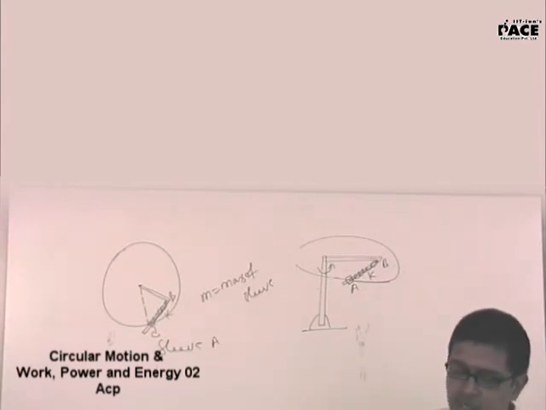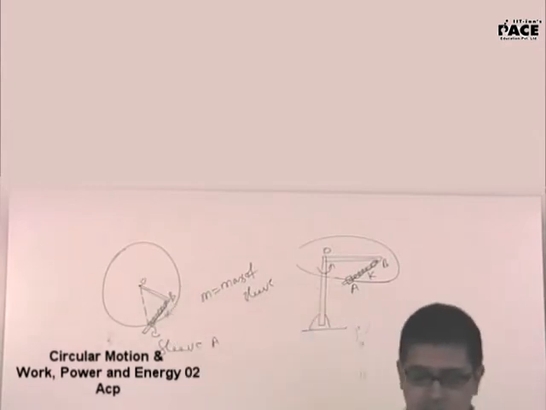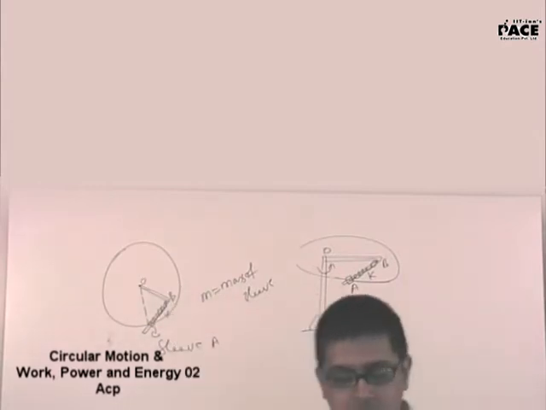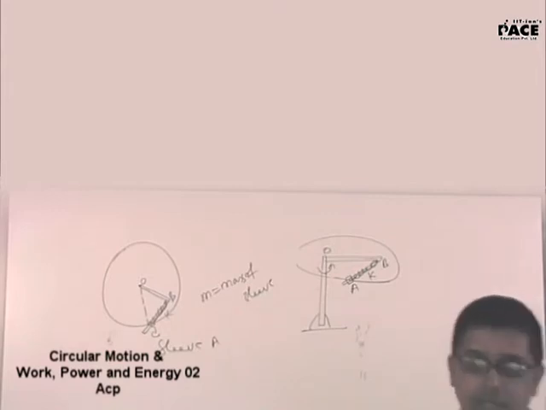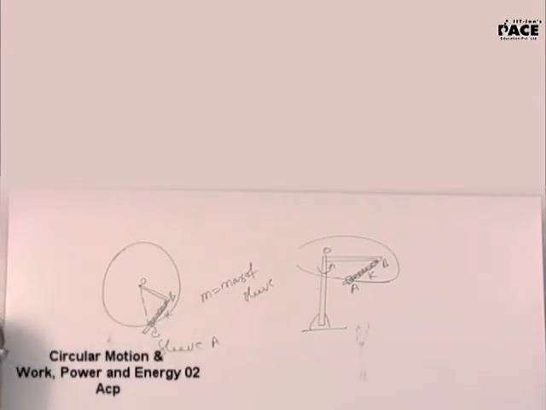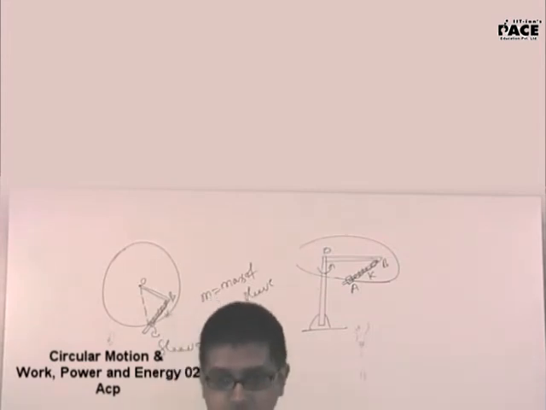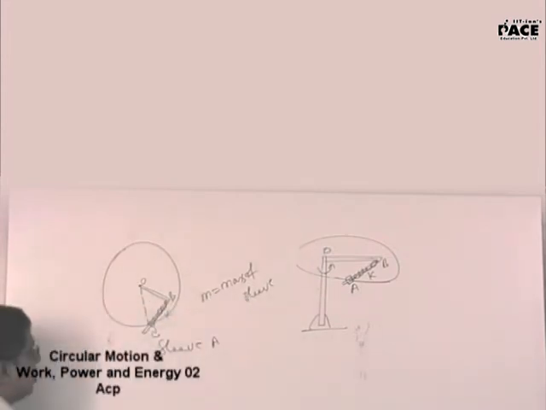The whole system rotates with a constant angular velocity omega about an axis passing through the point O. Find the elongation in the spring. The one main catch in this particular problem is that I should know the radius here and the direction of the forces.